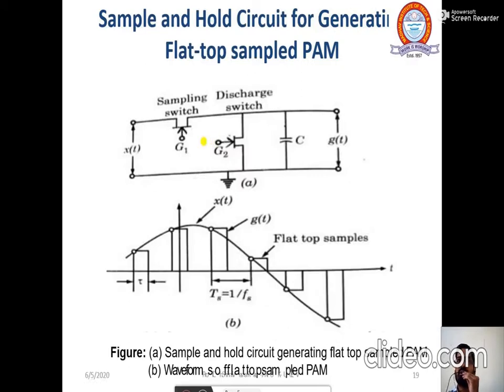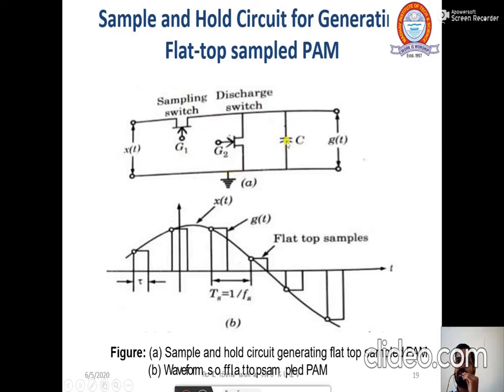Okay, that's the time. So you can check that this T is the width of this pulse, and what is Ts? Ts is the time period of that pulse. So this sampling rate is determined using this formula. Okay.